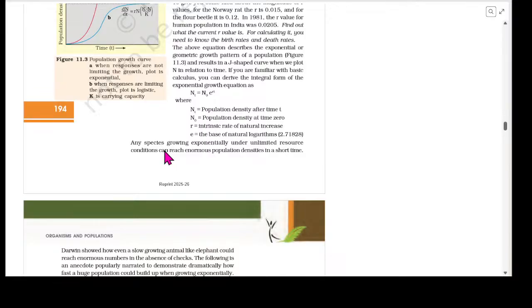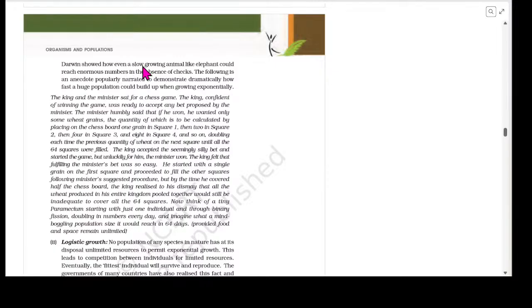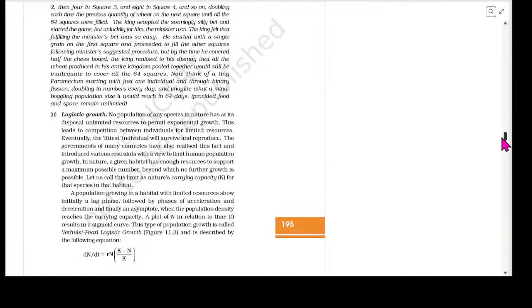Any species growing exponentially under unlimited resource conditions can reach enormous population densities in a short time. Darwin showed that even a slow growing animal like the elephant could reach enormous numbers in the absence of checks. The following is an anecdote popularly narrated to demonstrate dramatically how fast a huge population could build up when growing exponentially. The next paragraph is based upon probability. You can skip it. It does not make any sense and no question has ever been asked from this.